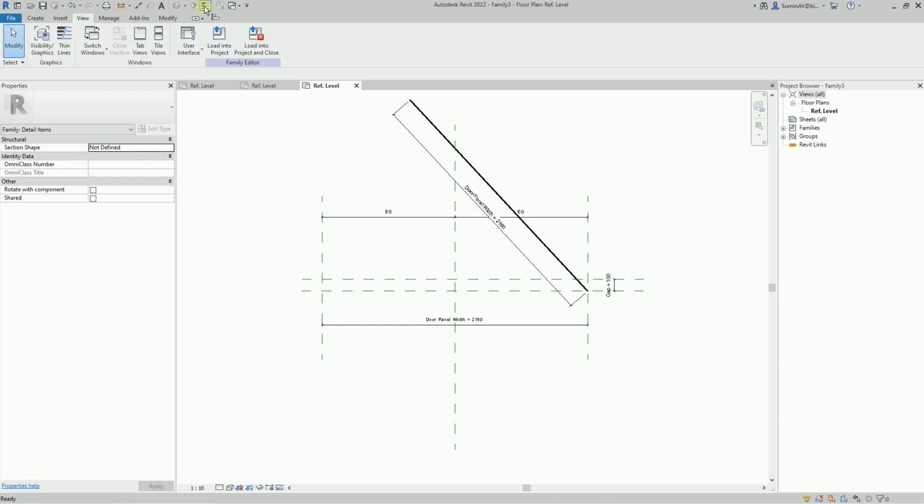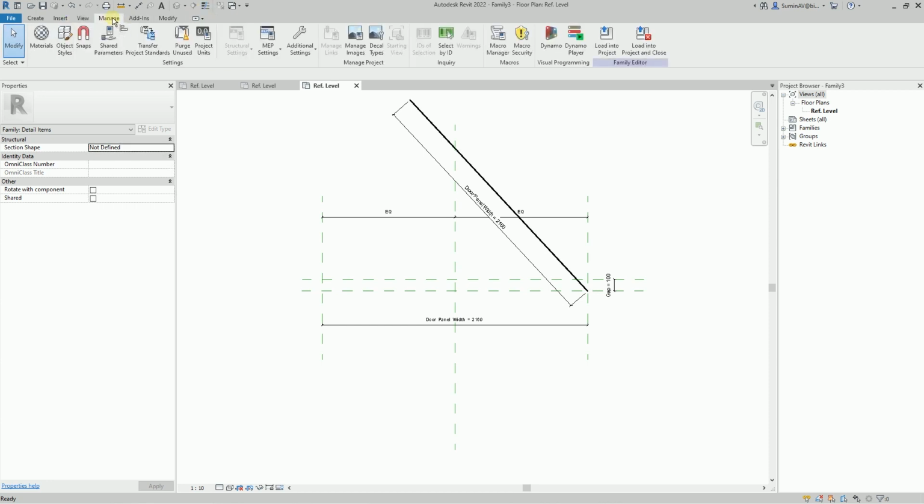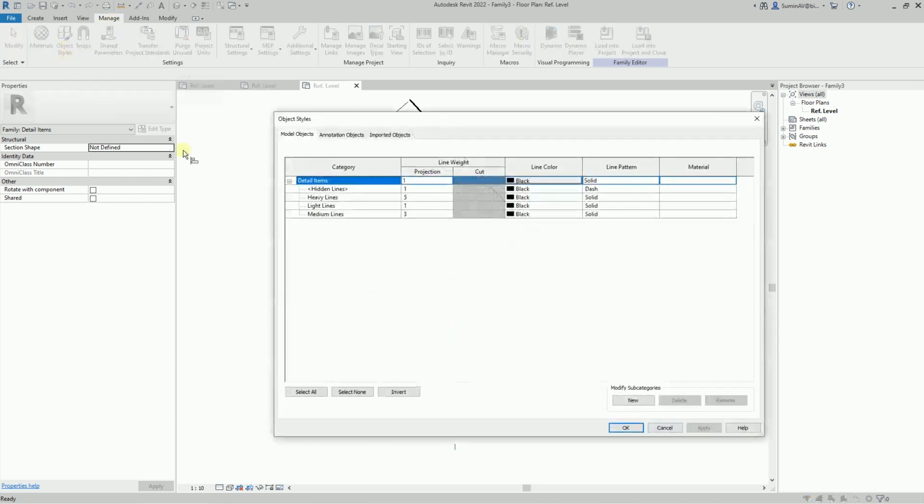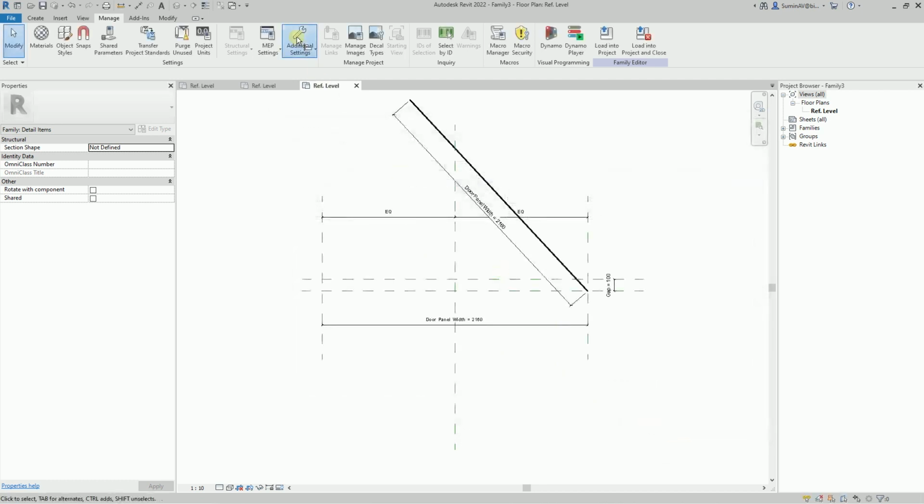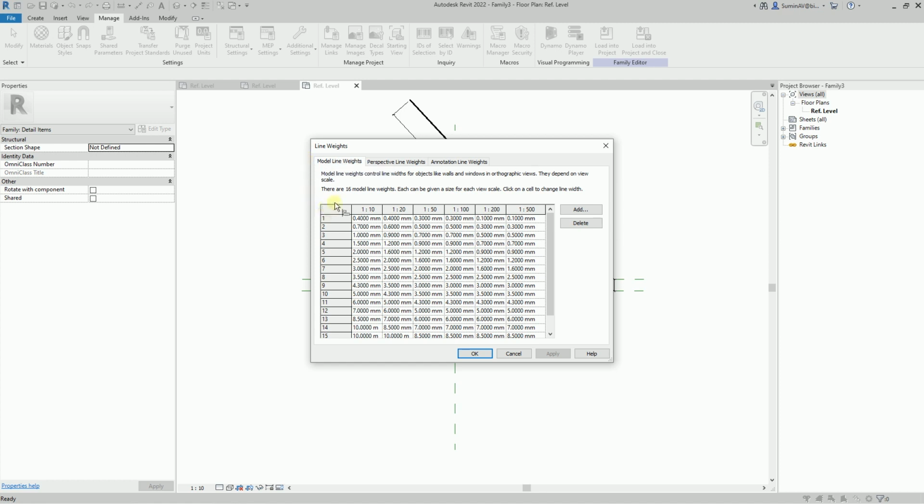I'll go to the Manage tab and open the Object Styles window. Here you can change the line weights set for the categories and subcategories. Line weights are specified in abstract units. The correspondence of these units to the measured thicknesses is assigned through the additional settings, Line Weights window. We can see that the larger the number, the greater the actual thickness. This is at least true for the standard Revit family and project templates.